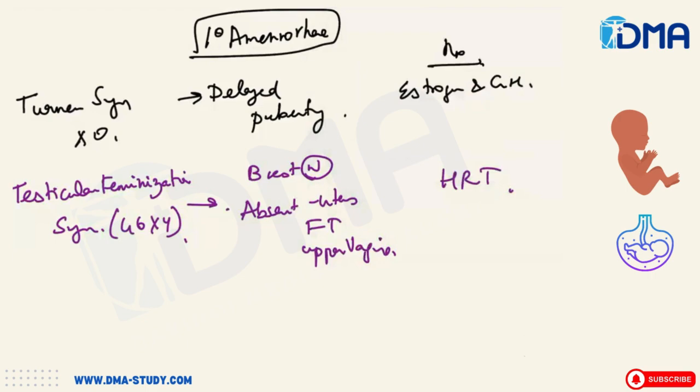Then Mullerian agenesis. In this, you will have 46XX.